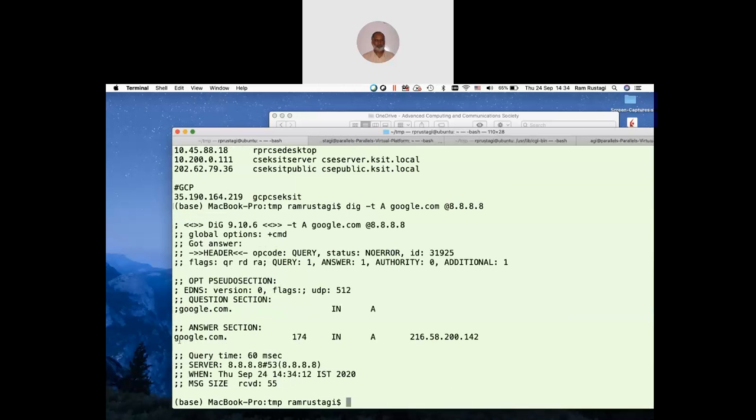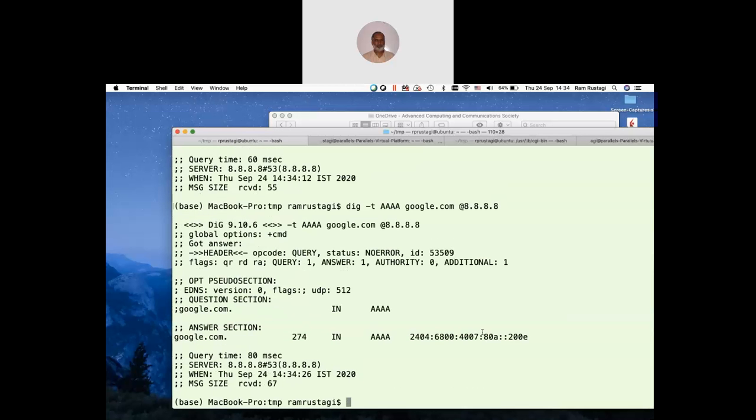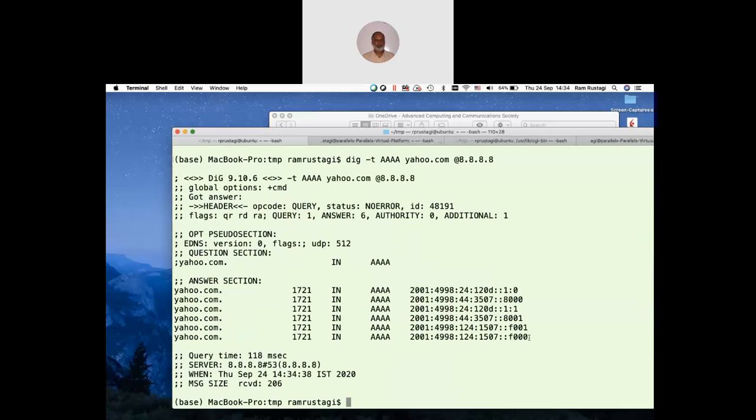So it tells you google.com IP address is 216 dot whatever it is. If I want to find the IPv6 address, I would type AAAA and see, you got the IPv6 address for google.com. Similarly, if you were to type AAAA for Yahoo, you'll get the IPv6 address for yahoo.com.